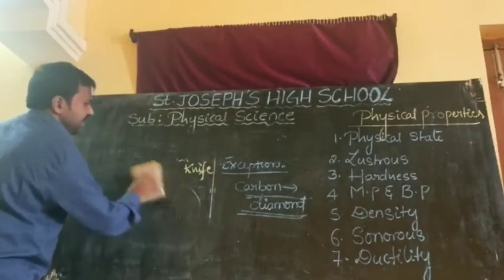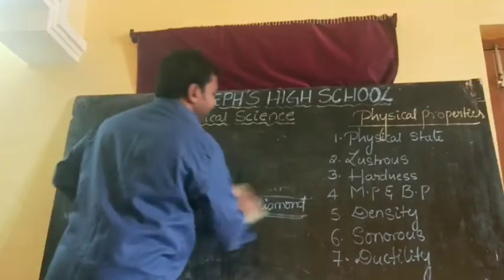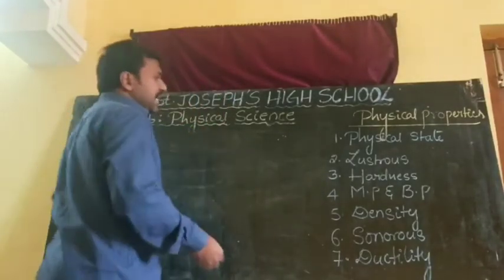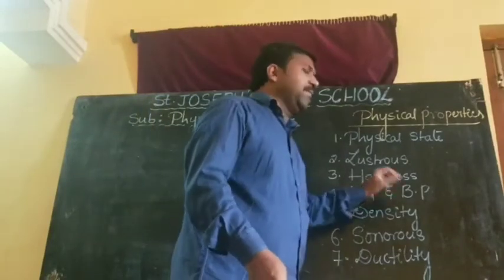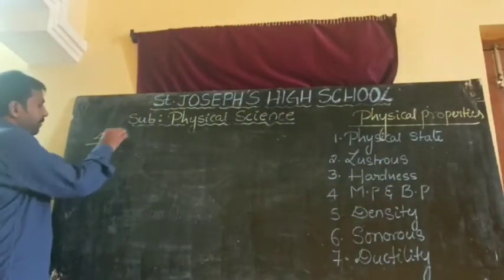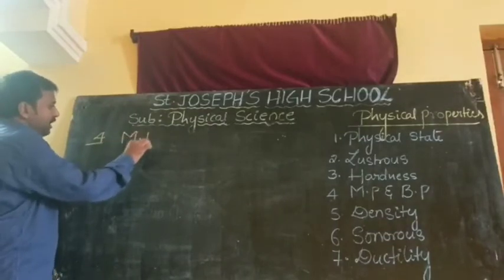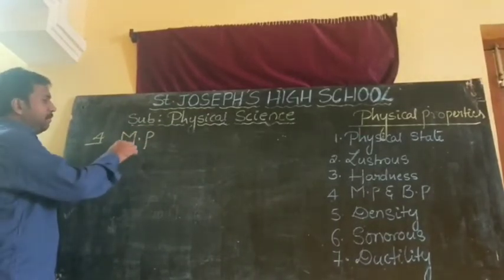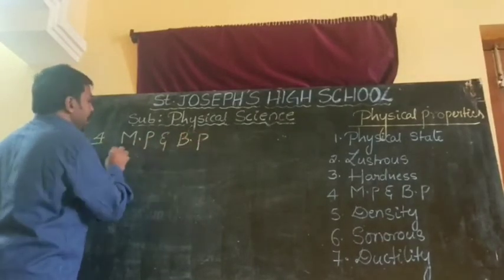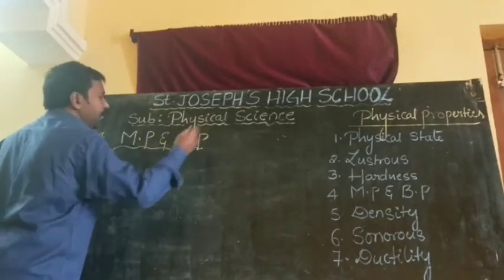Now we will discuss the next physical property, the fourth one: melting point and boiling point. I am denoting melting point by MP, and boiling point by BP.